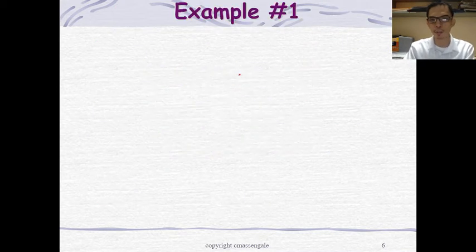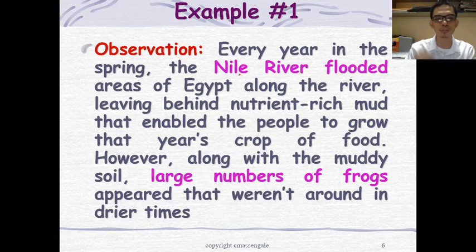Alright, so here is an example of spontaneous generation according to them. Observation: every spring, the Nile River flooded areas of Egypt along the river, leaving behind nutrient-rich mud that enabled the people to grow that year's crops of food. However, along with the muddy soil, large numbers of frogs appeared that weren't around in drier times. So you can write down in the comment section what your conclusion is.